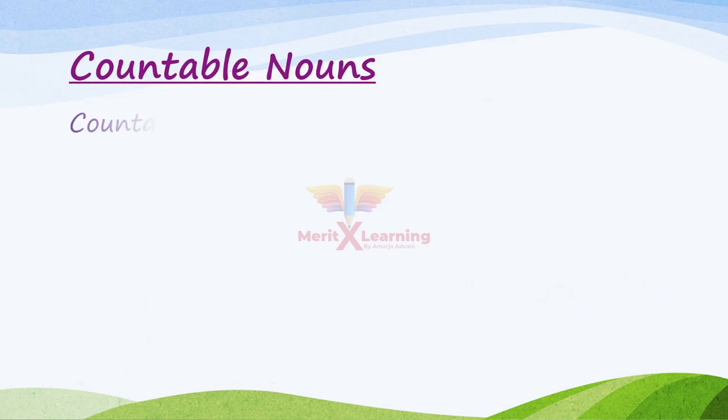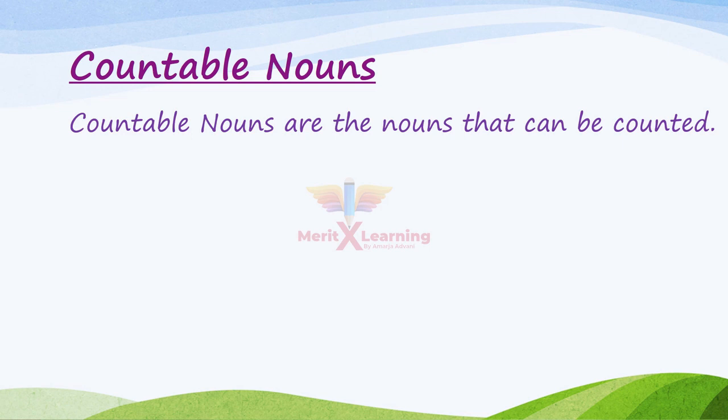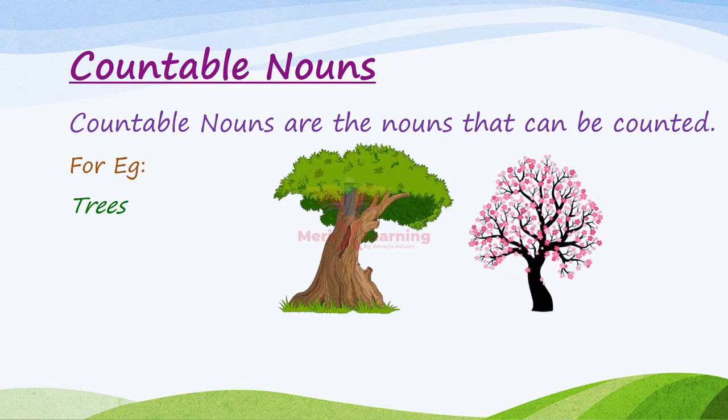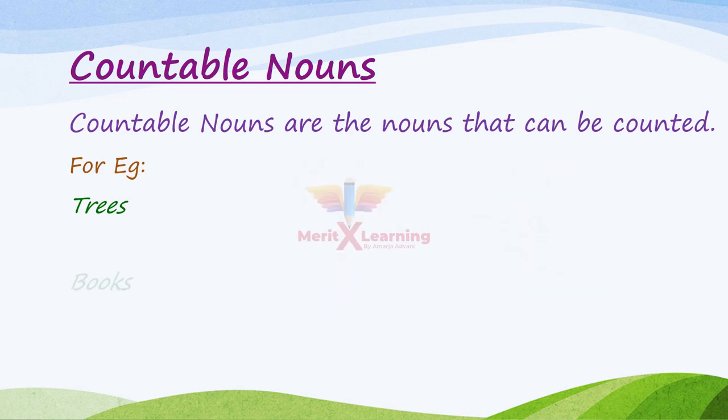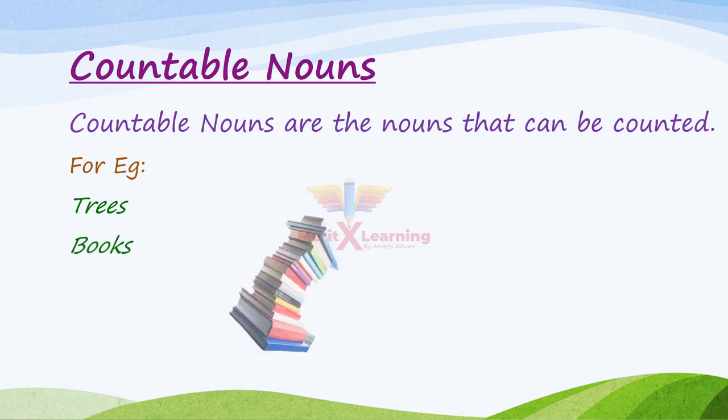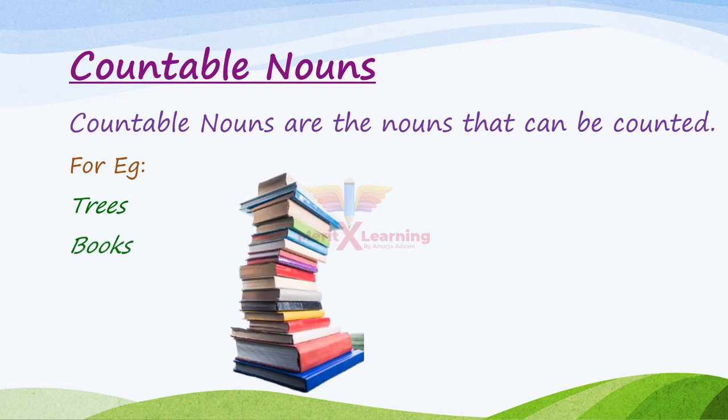Countable nouns. Countable nouns are the nouns that can be counted. For example, trees. Yes, how many trees are there? 2 trees, so they can be counted. Books. Can we count these books?